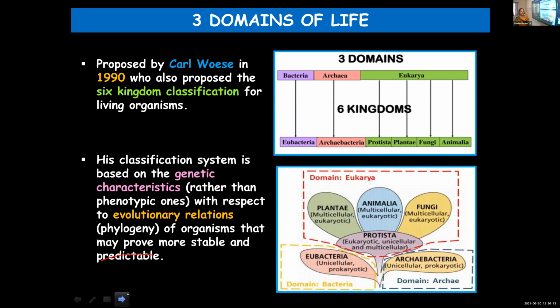Once again, the classification is based on genetic characteristics rather than the external features, and also on evolutionary relationships, and the classification based on these criteria is considered to be stable and predictable.